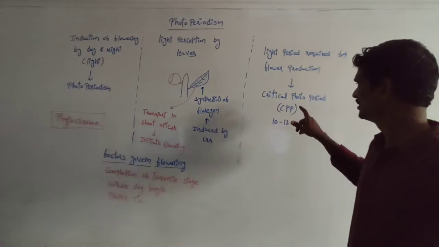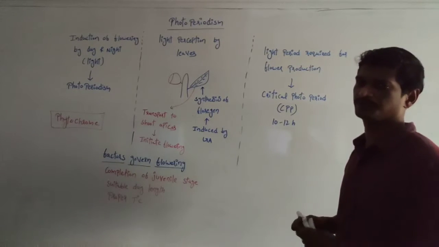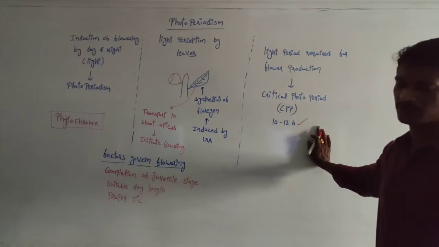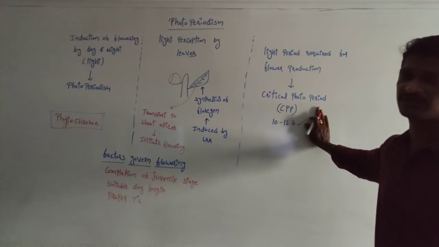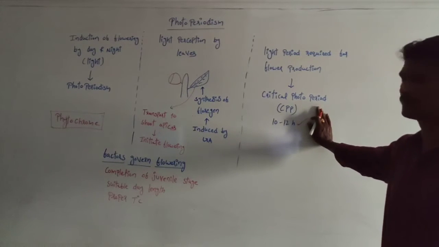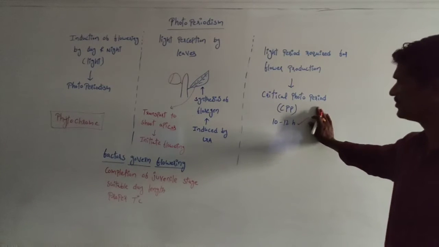Is required. Generally, the critical photoperiod value is 10 to 12 hours. So in a day, 10 to 12 hours of light availability is there. In these plants, the flower production takes place. Based on this, we can classify the flowering plants.